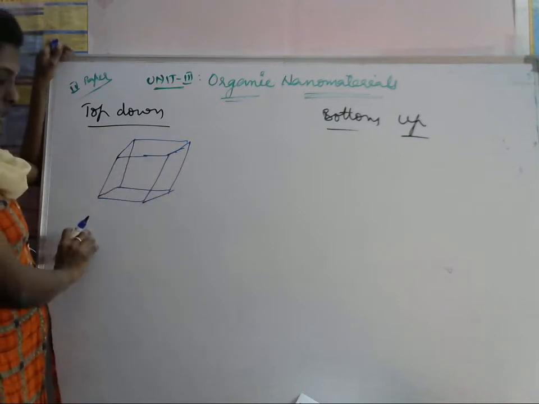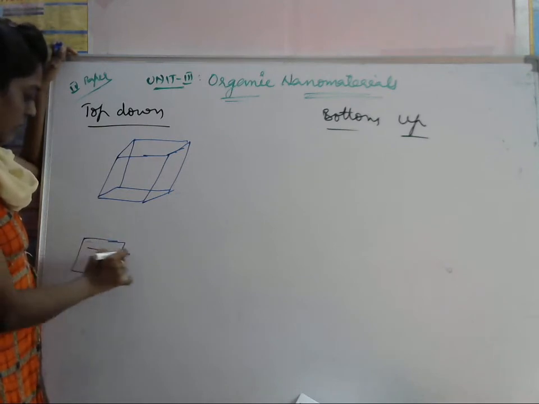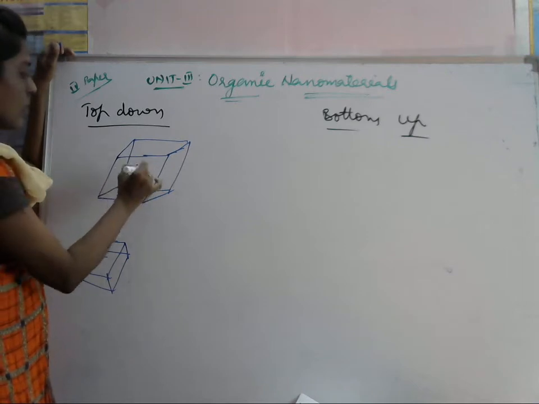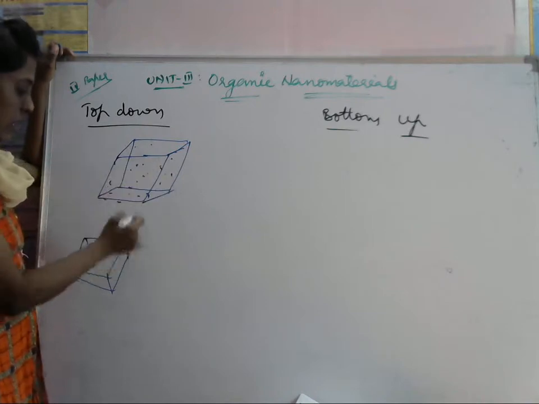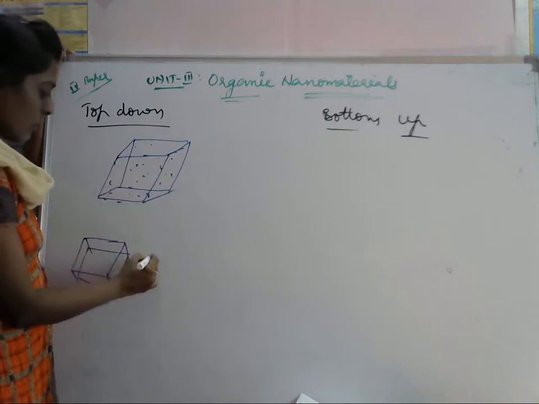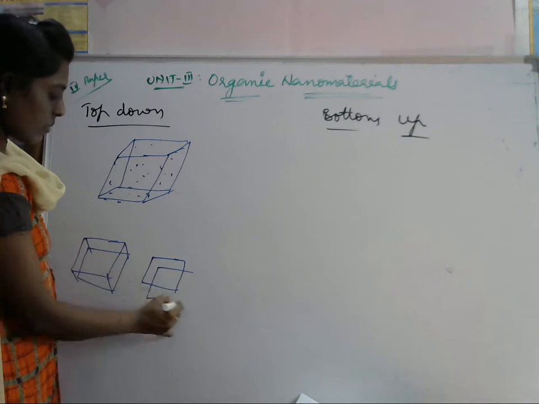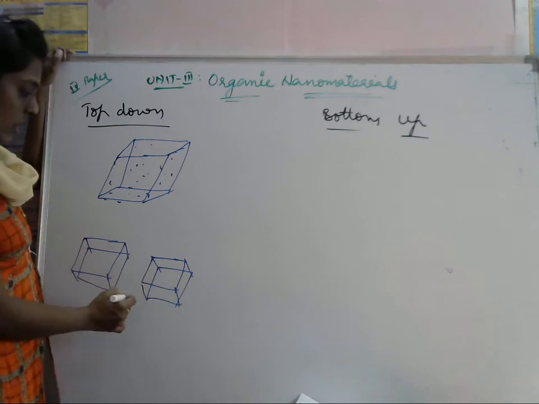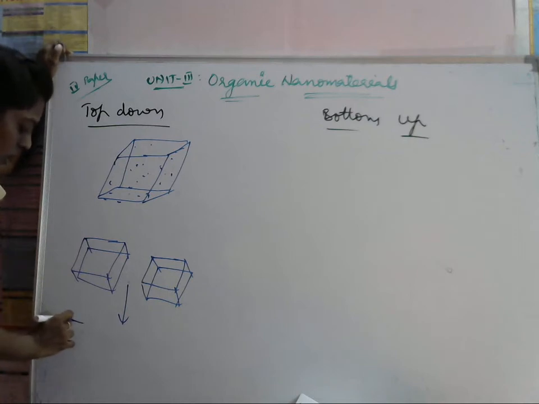This is a big molecule, a bulk material. We have to cleave it by successive cleaving, and again convert it into powder form, and again we get smaller particles.